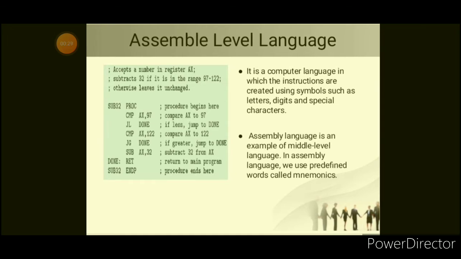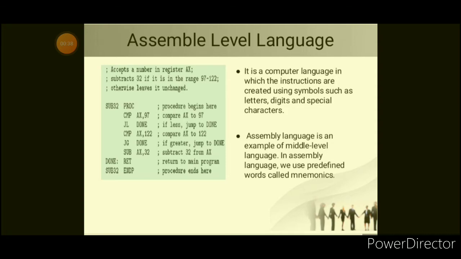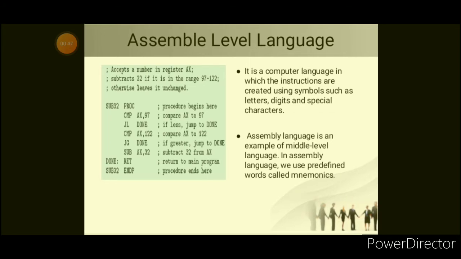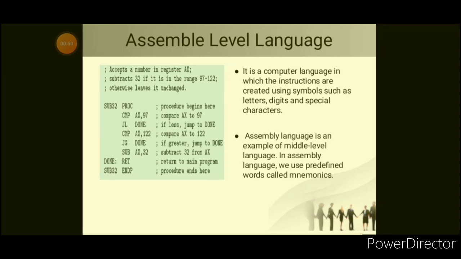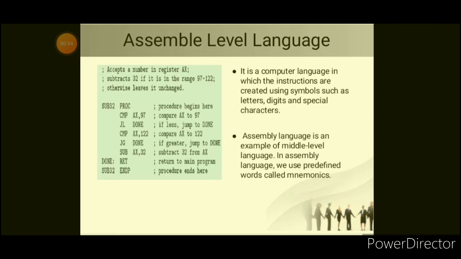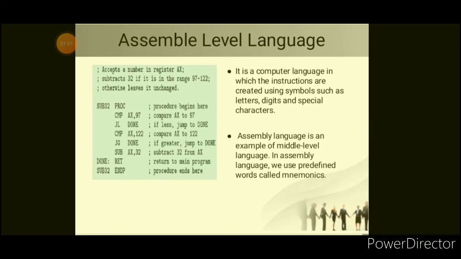They are formed by a set of instructions using many kinds of numerical values, for example hexadecimal values. And on the left side you can see an image of the assembly level language. Here we use a set of instructions like add, subtract, sub, add. Okay, so this is called the assembly level language, where there is a predefined set of instructions which we use, and they are also called mnemonics.